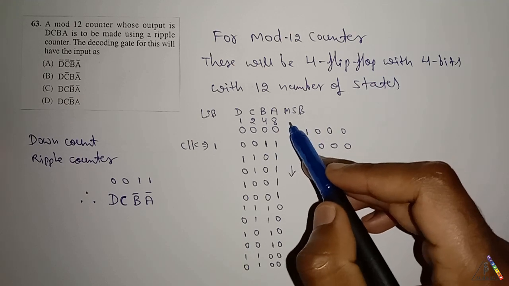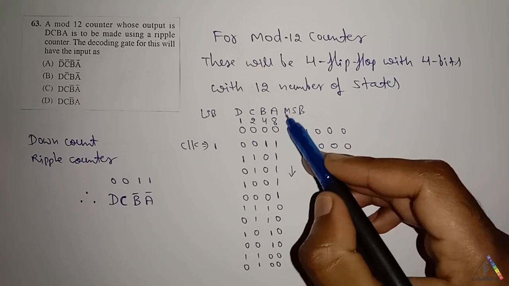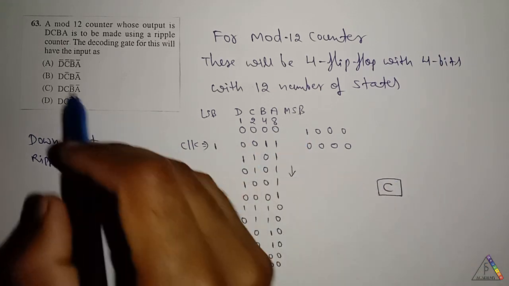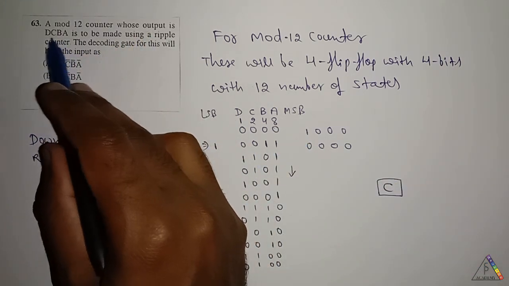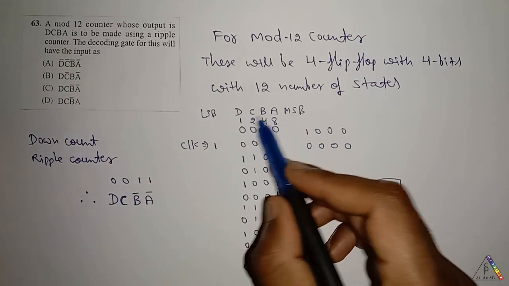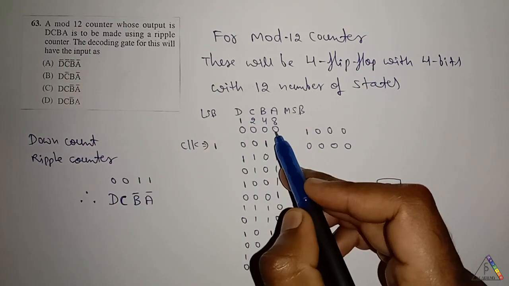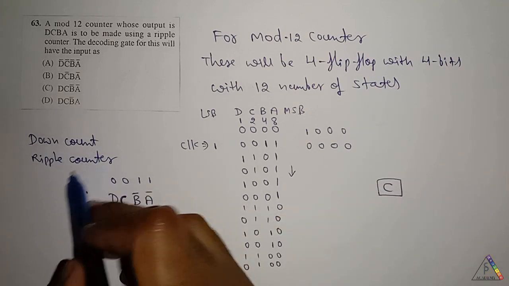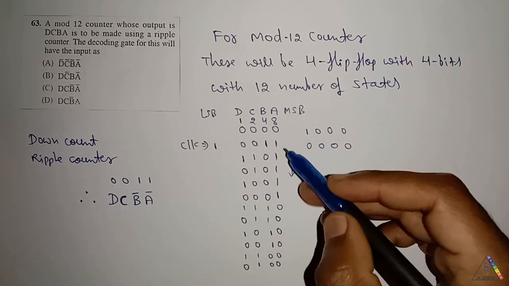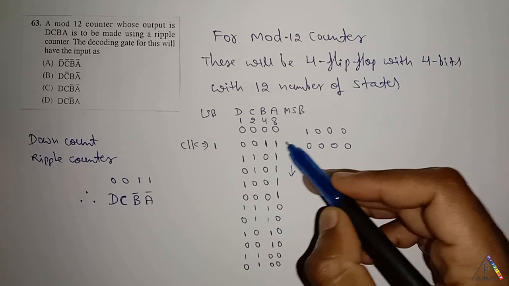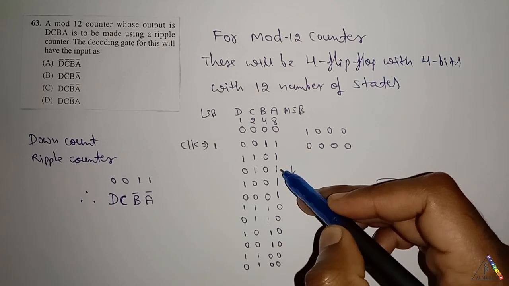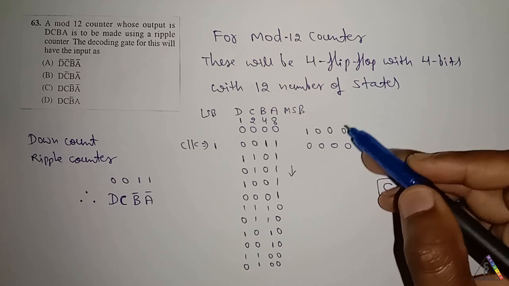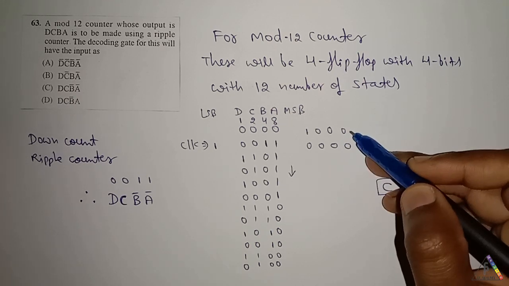For the counter, we take the MSB to LSB. Here they have given the output as DCBA. If I consider DCBA as 0000 as the output after 12 counts, it is a down counter. Therefore, counting 12, 11, 10, 9, 8, and so on, after 12 clock pulses or after 12 counts, it is going to reset.